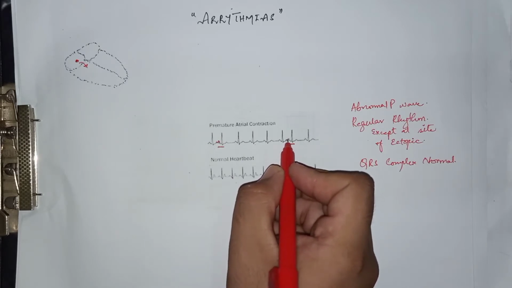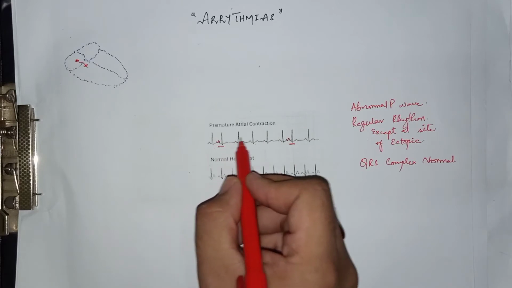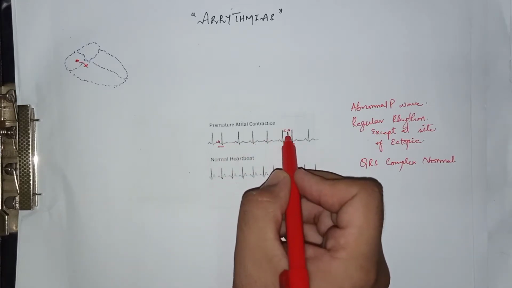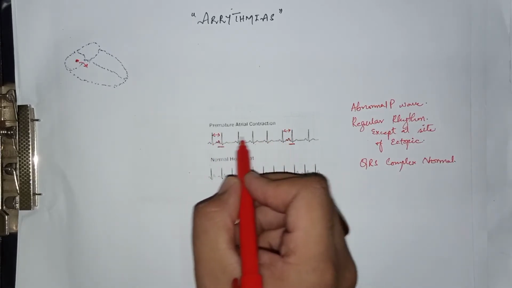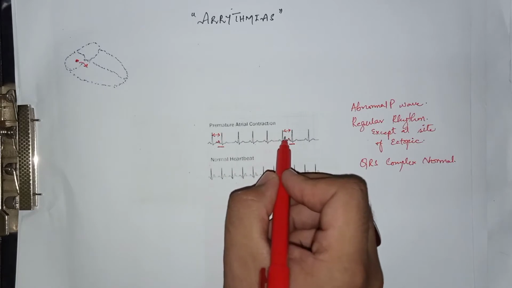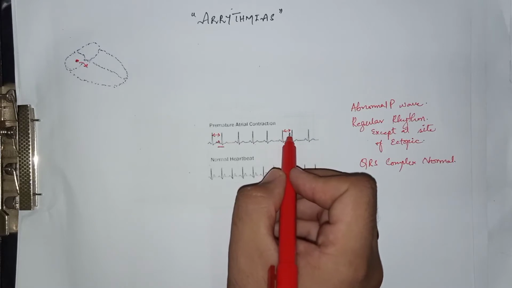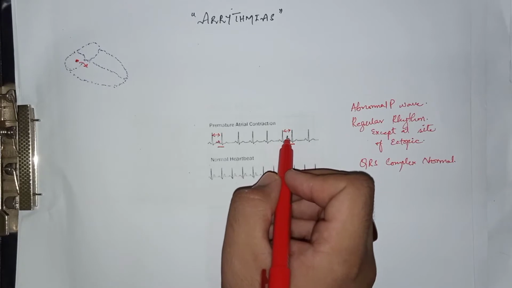There is an abnormal P wave, but the QRS complexes are normal, and the rhythm is overall normal, except the RR interval is reduced at the ectopic beats, because of premature contractions in the heart.